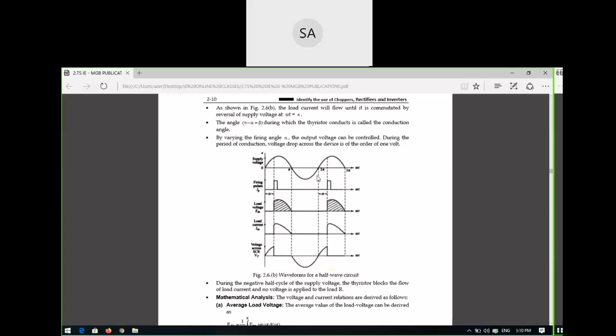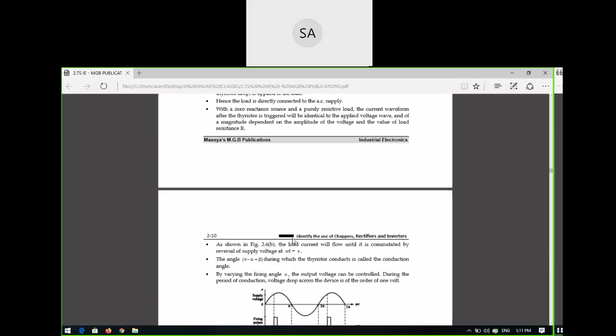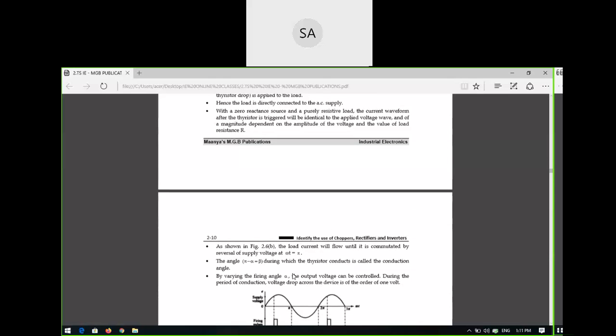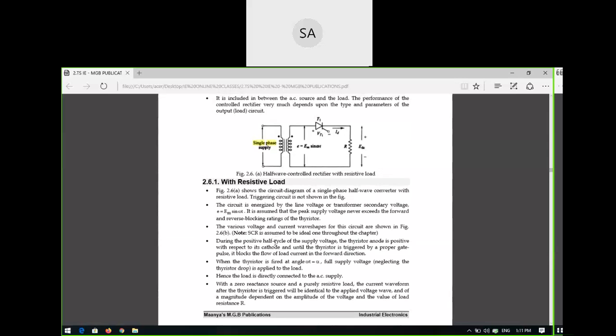So by observing these waveforms, what are we able to learn? Because of this, you can control the rectifiers. The portion at which you want it to conduct, only that portion will conduct, and the remaining portion is off. Okay, correct or not? So this is the control part. In the case of diodes, you can't control the circuit because the full cycle will appear at the output side.